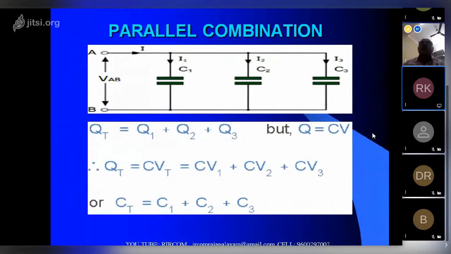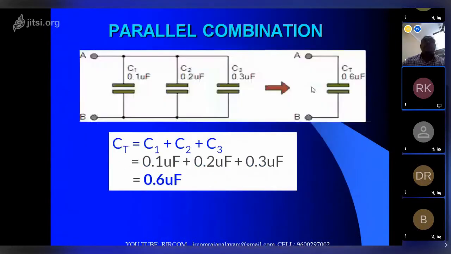If it's series, it will be less than the least value, and here it will be more than the higher value. For capacitors connected in parallel, the total value is equal to C1 plus C2 plus C3. For example, if 0.1 microfarad, 0.2 microfarad and 0.3 microfarad are connected in parallel, the total value will be 0.6. So putting all together will be the total value.